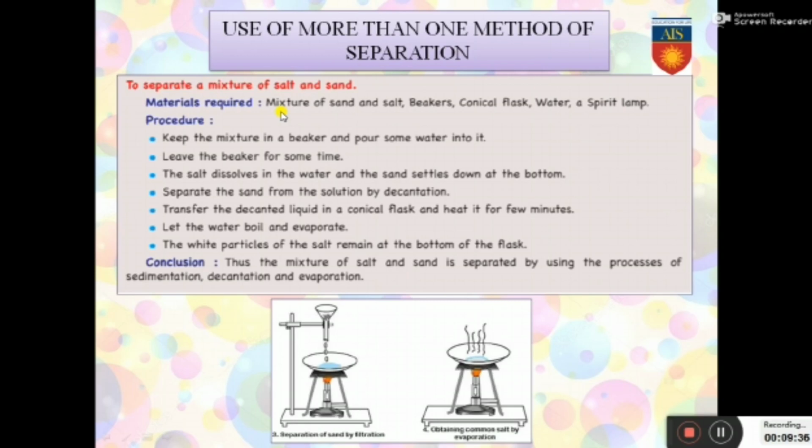What is the material that is required? A mixture of salt and sand, beakers, conical flask, water, and a spirit lamp. What are we going to do in this? A mixture is kept in a beaker and some water is poured into it. So the mixture of salt and sand is taken in a beaker and we are putting some water in it. What is happening? The salt is being dissolved in the water whereas the sand is not being dissolved.